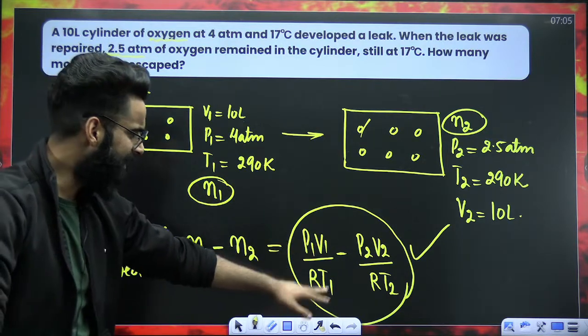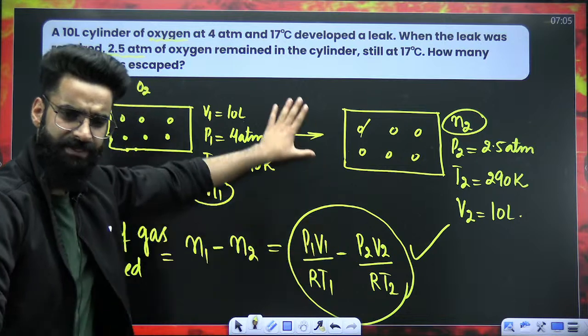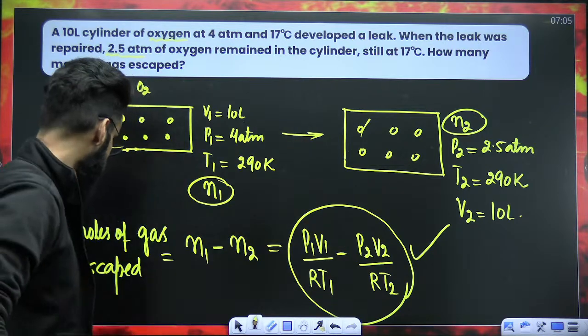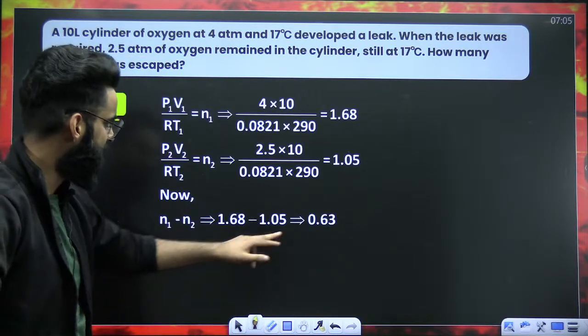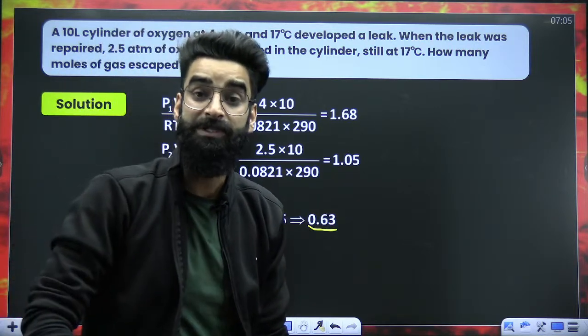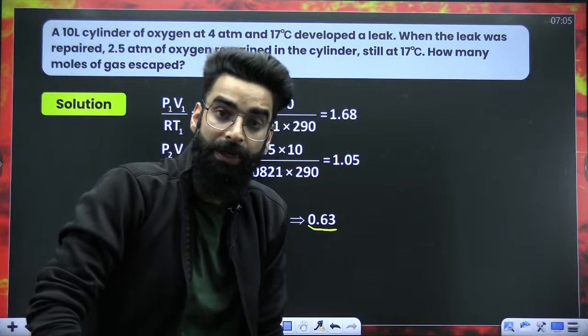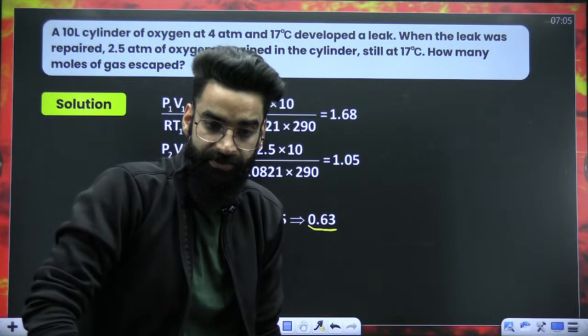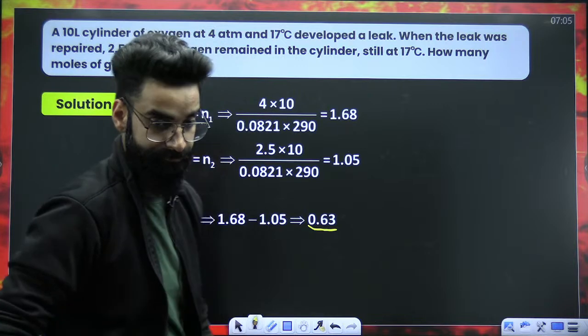P1, V1, T1, P2, V2, T2, everything is given to us. You can check it out. Put all the things into the expression and get the answer. So the final value will be 0.63. So approximately 0.63 moles of the gas escaped through the hole which got created. I hope it's clear to everyone.